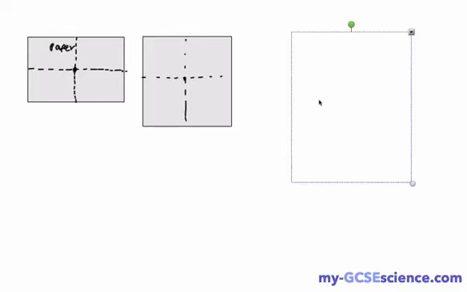Similar idea with a square piece of paper. Very simple. The center of mass would be right there. Go through the lines of symmetry and you will find the center of mass. But what happens if we've got an irregular shaped flat piece of paper, or an irregular shaped flat object? There's a certain method you can use to find the center of mass for this object, and it's something that you need to know how to do. So let's have a look at that.